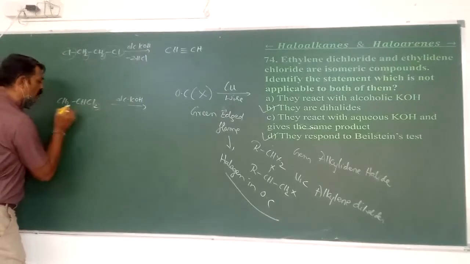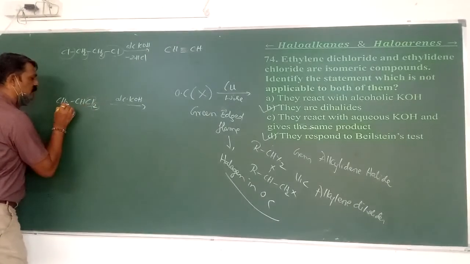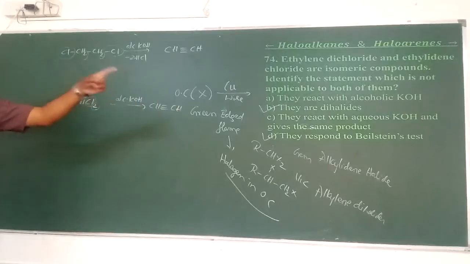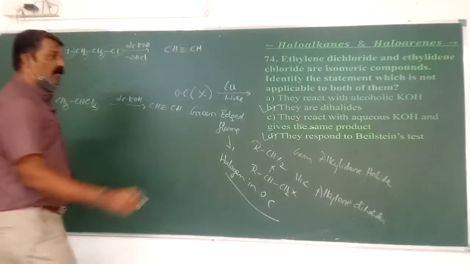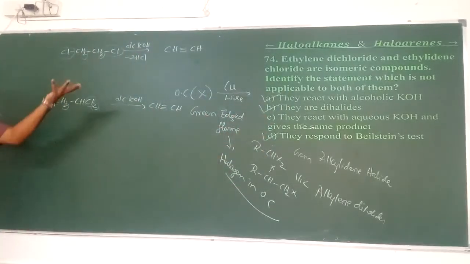So here also the same thing. One Cl has been removed, one hydrogen has been removed. Another Cl has been removed and another hydrogen has been removed. So therefore the product is an alkyne. They react with alcoholic KOH, means both react with alcoholic KOH. Therefore that is also correct. Then which is not correct here? It is nothing but the C.